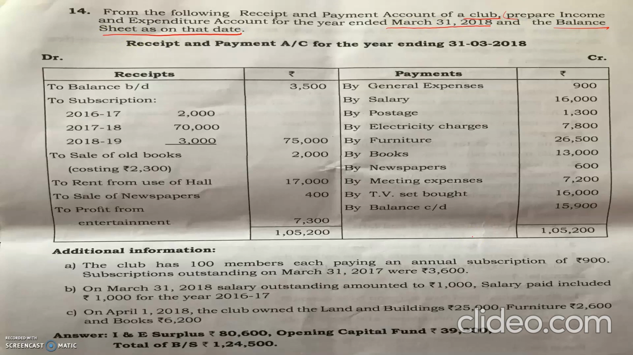Starting from the debit side, first item is balance brought down. It means opening balance. Opening balance of cash in hand. It goes to opening balance sheet.